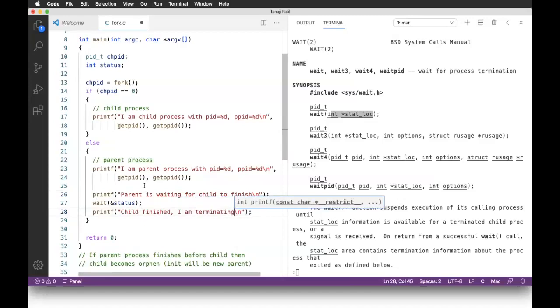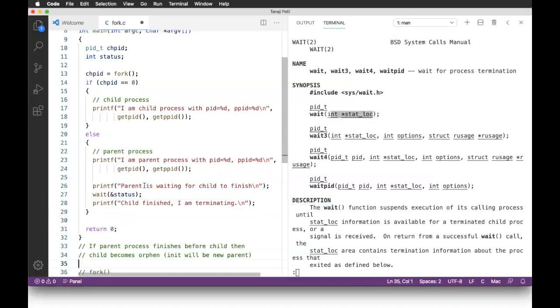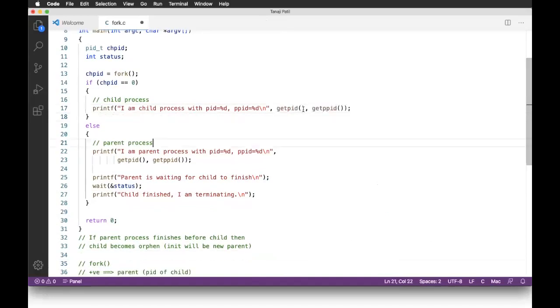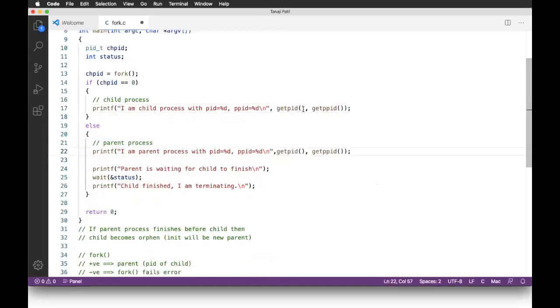Maybe main will again terminate, no problem. Now have a look at this. Just have a look at the code.